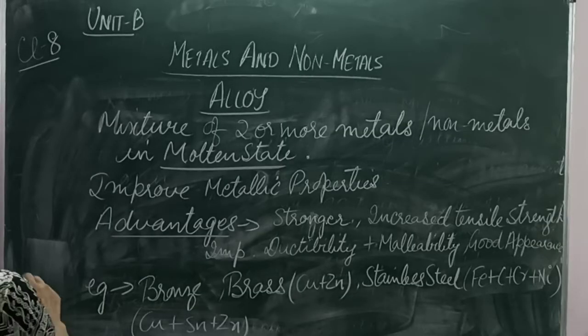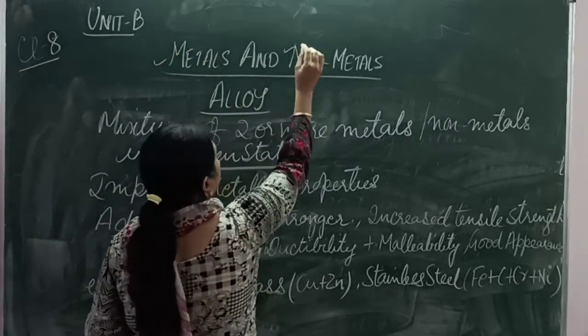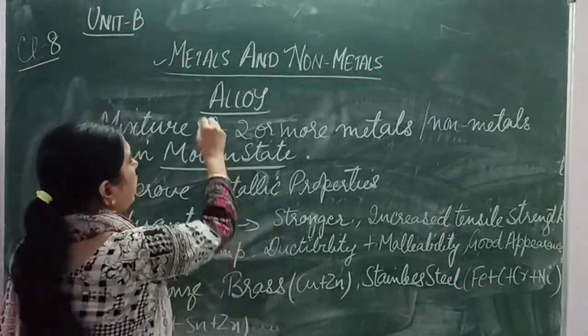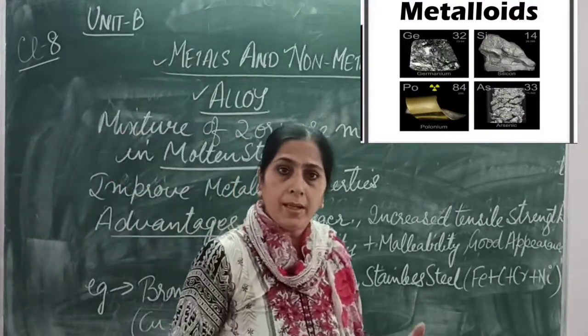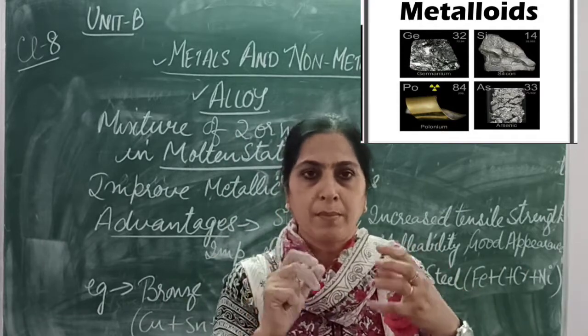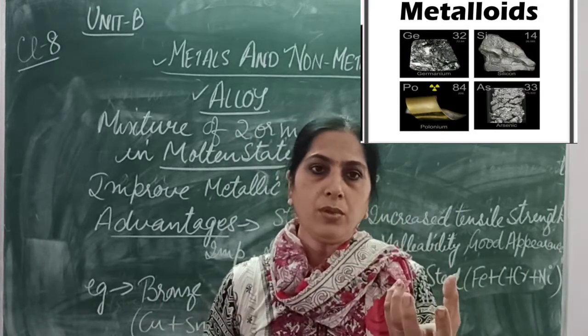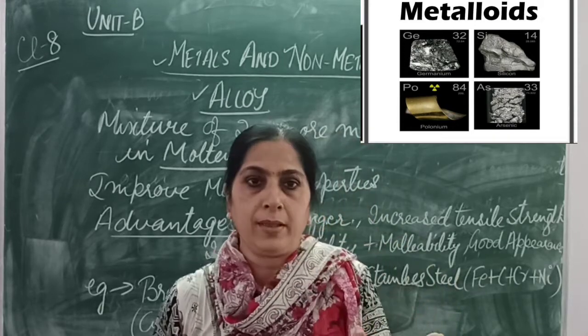Now we shall understand another concept. We have understood what are metals, we have understood what are non-metals, and now one more concept is given, alloys. What is an alloy? We shall understand what an alloy is. Now an alloy is a mixture of different metals which are combined together to form a new compound, right? Which has improved properties.